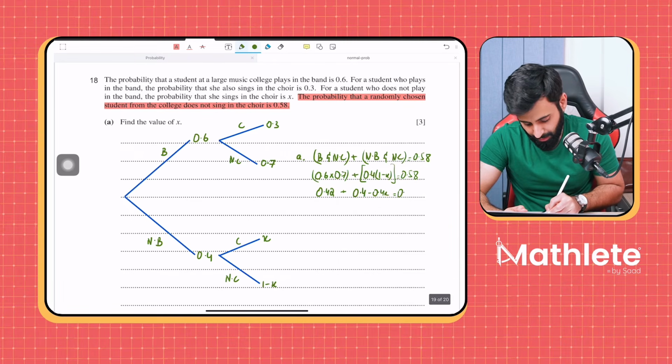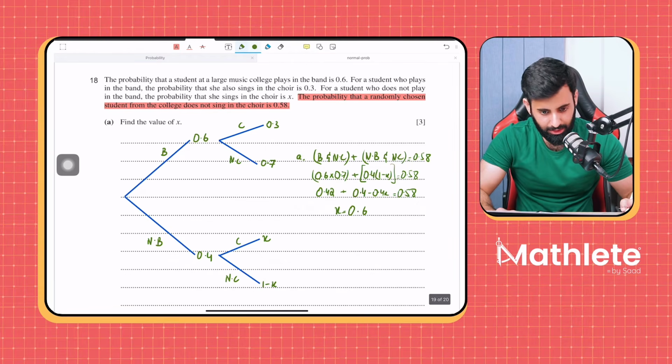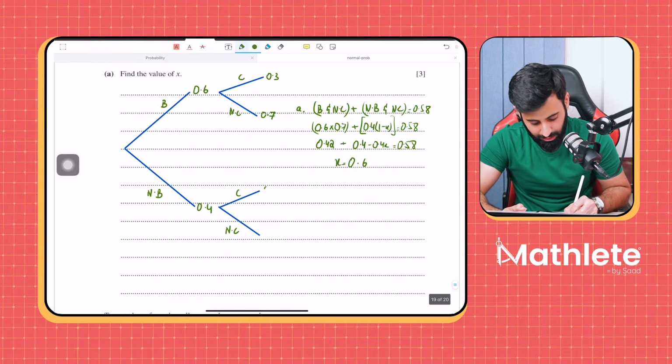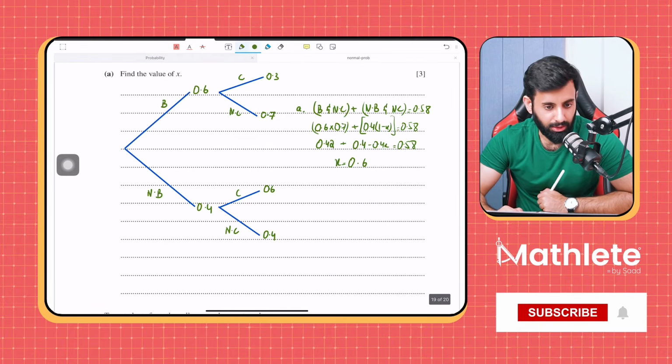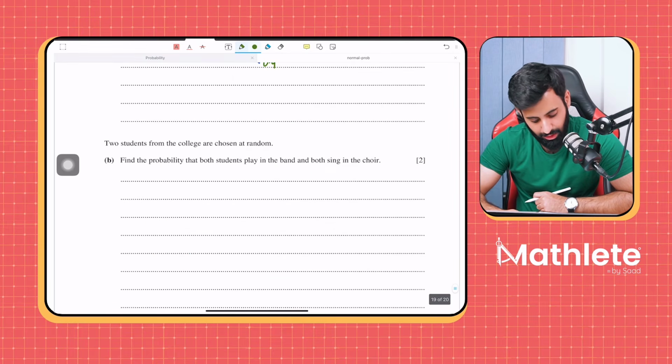All right, now if you solve this, you get 0.6 as your answer. Now that you have the value of x, a good idea would be to replace x with 0.6 and here replace it with 0.4. Now there is a part B: two students from the college are chosen at random.